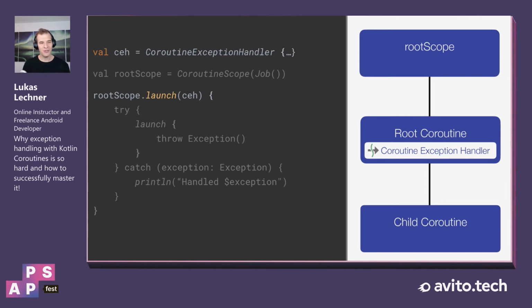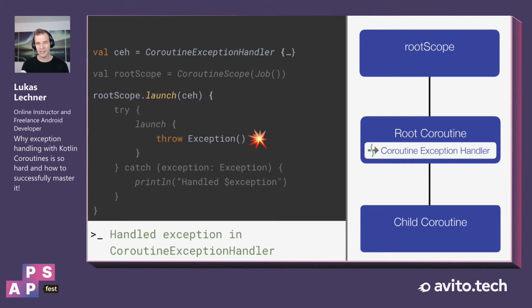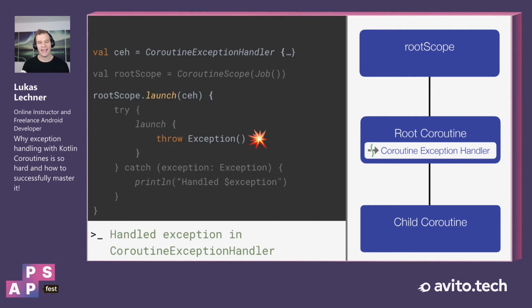So the solution for this problem would be to not install it in a child coroutine, but in the root coroutine. And if we do this, then when the exception is thrown in the child coroutine, it again propagates up to the root coroutine, and then it can be handled by the coroutine exception handler.